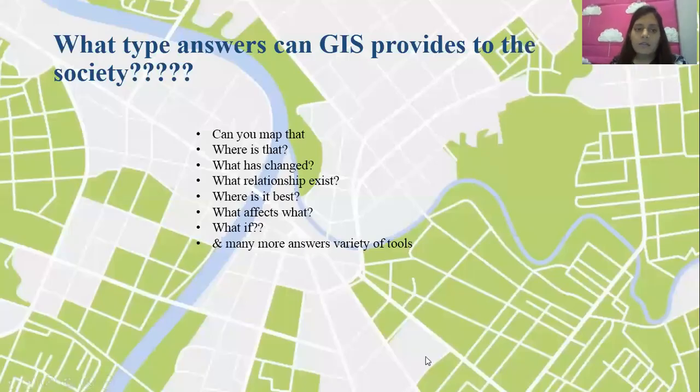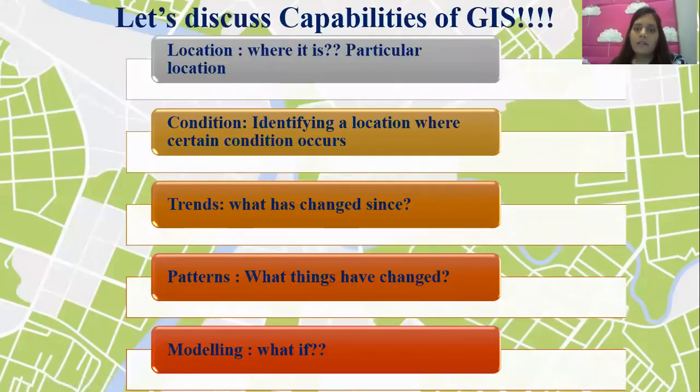Hello students. In the previous session we discussed how GIS can provide solutions to society. What type of answers and solutions can GIS give us? These are the questions that GIS can answer very well. Now moving further, let us see what the capabilities of GIS are, what GIS can actually give us.